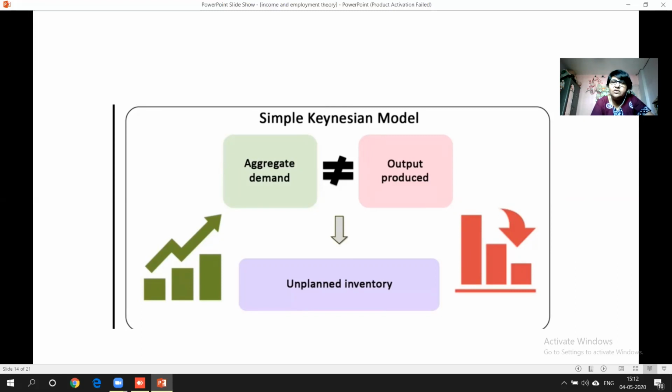So obviously the total business has been spoiled. So whatever production has taken place, do you think that same thing will be consumed by the people? No, the consumption will decrease. Then at the end, what will happen? Either the demand will increase because the production might not have been done so much, or the production will be more. That is, unplanned inventory will be kept in the stock. Okay, any one situation may arise.